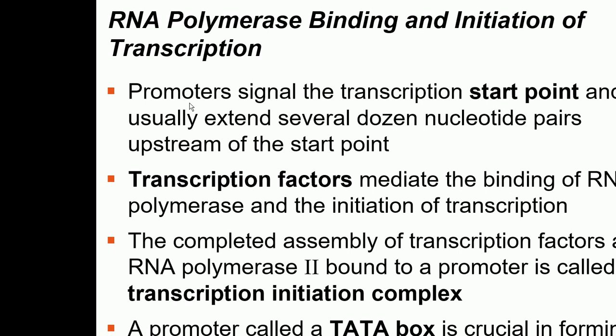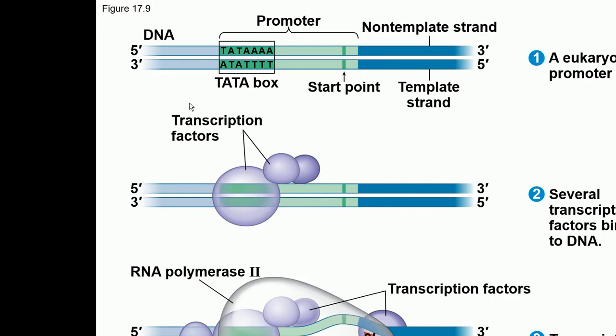So this is the double-stranded DNA, and this is the promoter region. In the promoter region, there is a region which is called TATA box. Why is it called TATA box? Because it is rich in thymines and adenines. So this is the typical eukaryotic promoter. This is the TATA box, and this is the start point in the promoter.